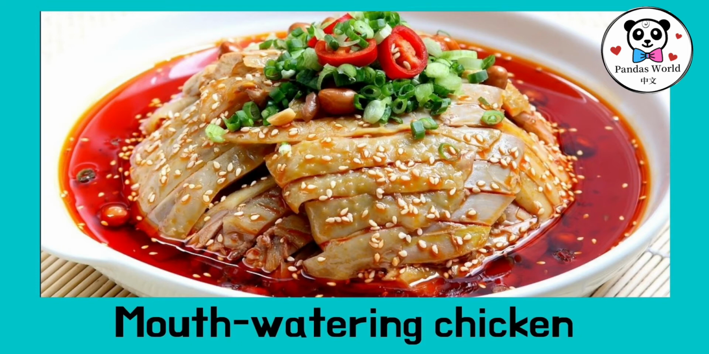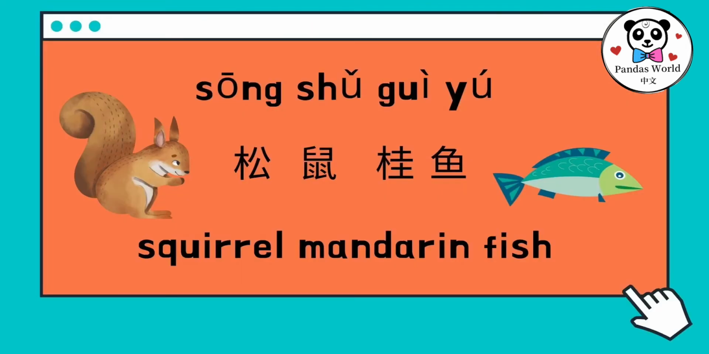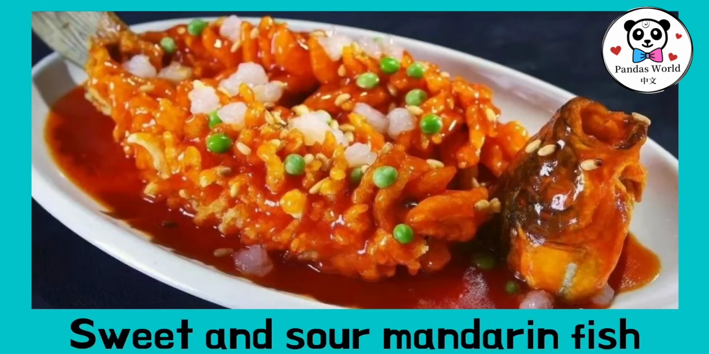That's right. Next dish, 松鼠桂鱼。松鼠 squirrel, 桂鱼 mandarin fish. The reason it is called 松鼠桂鱼 is that the fish gives out a squirrel-like squeak when it is bathed in hot oil, and also the dish is usually served with pine nuts on top.